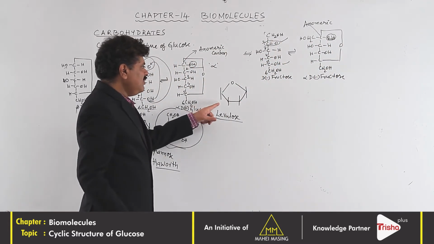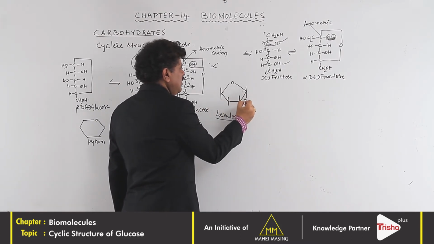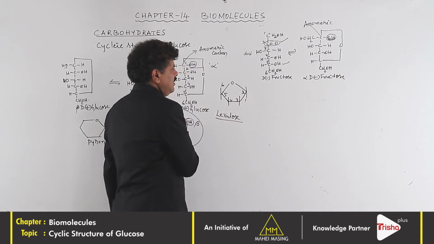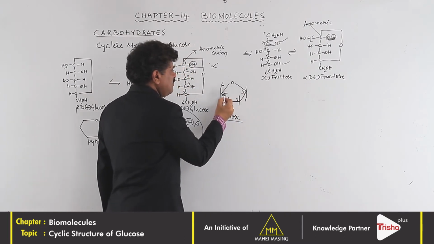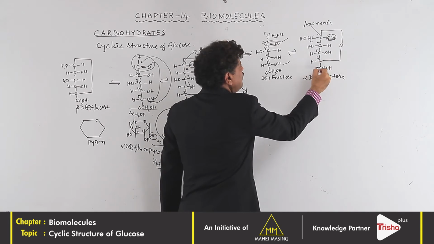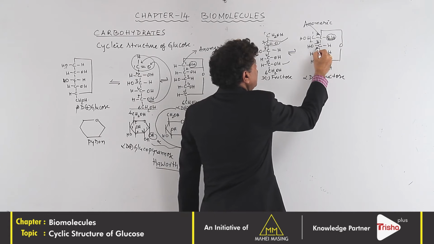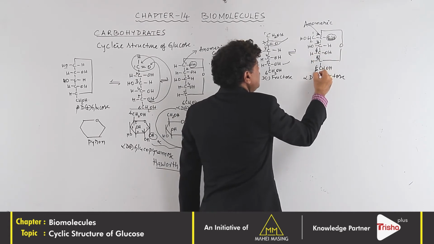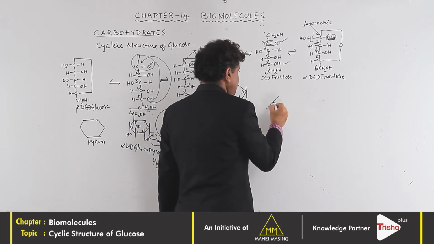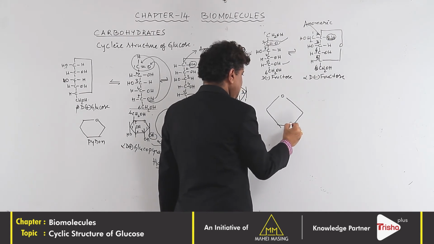When it comes to the ring structure, we see the ring is between the second carbon atom and the fifth carbon atom. Now, when I draw the Haworth ring structure, we get this kind of structure.